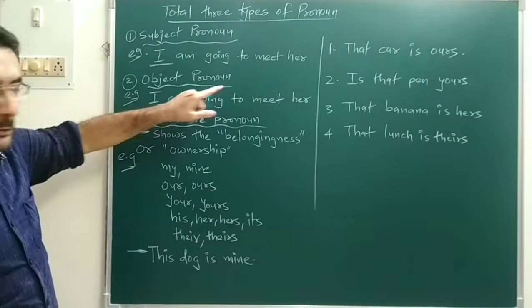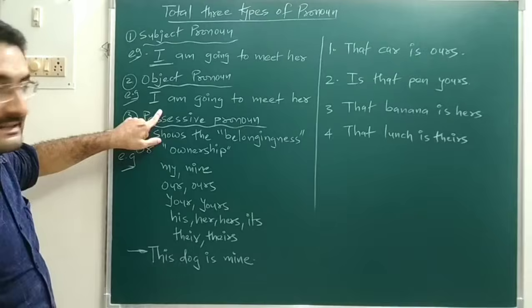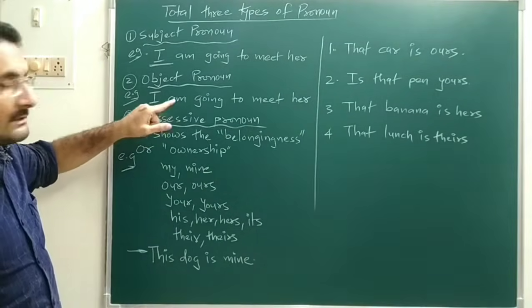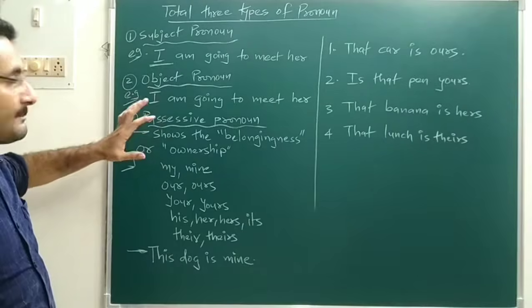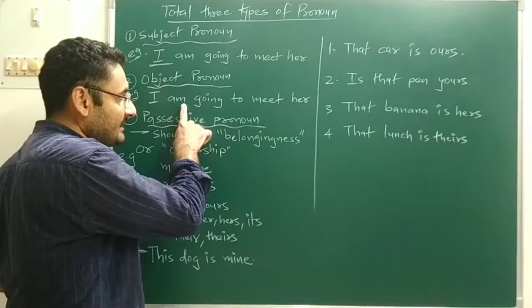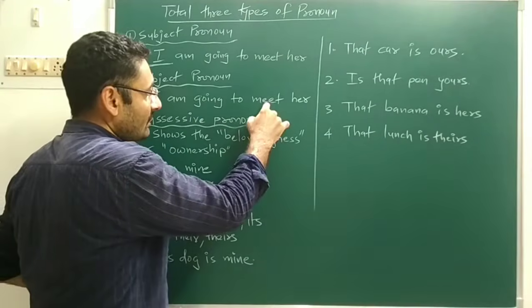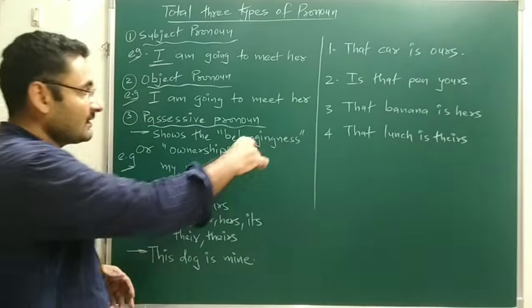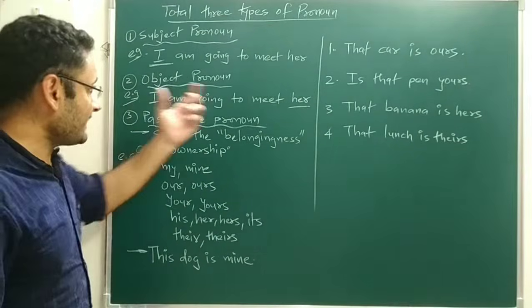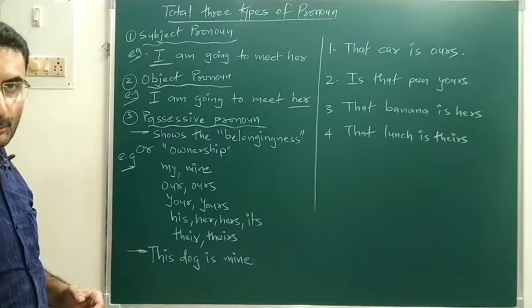Next is the object pronoun. For that purpose, the same sentence I have written: I am going to meet her. In that sentence, which word represents the object? I is the subject, am is your helping verb, and to meet is another verb. And the last one, her, is your object. That is why her is known as an object pronoun.